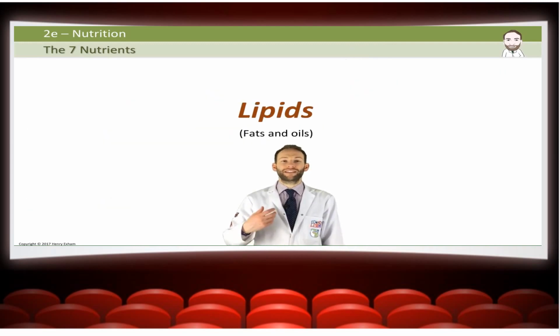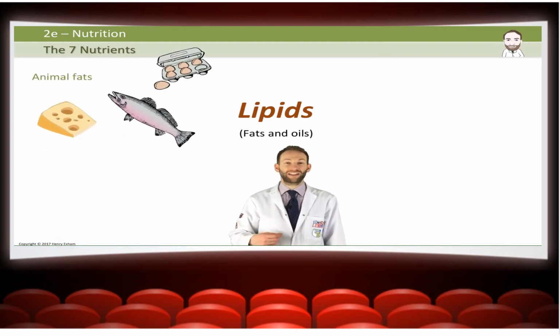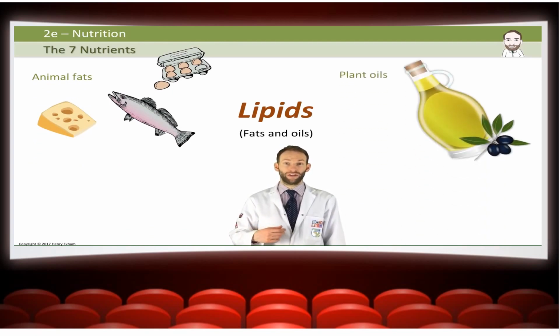Lipids. Now lipids is the proper name for fats and oils. Food high in animal fats includes meat, butter, cheese, milk, eggs and oily fish. And foods high in plant oils include olive oil, sunflower oil, rapeseed and margarine. On the whole, lipids from animals, which tend to be saturated fats, are worse for you than the unsaturated fats you get from plant oils.